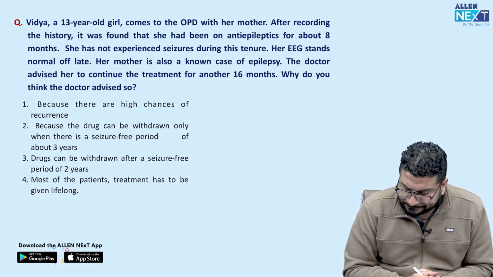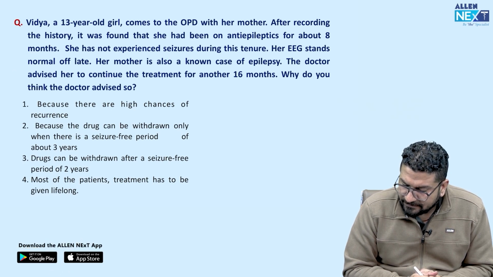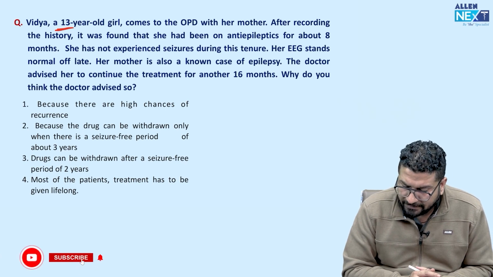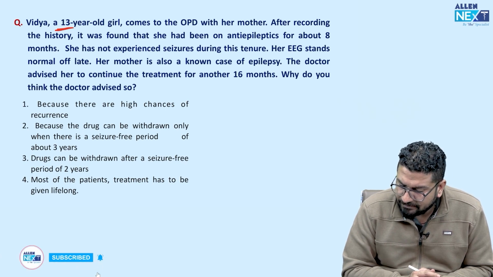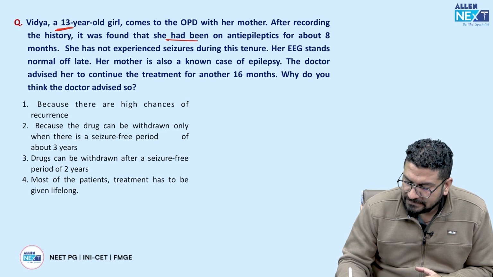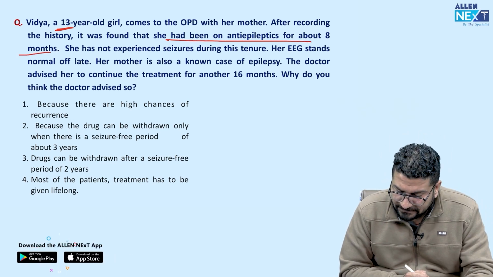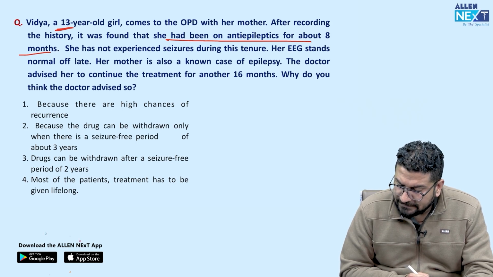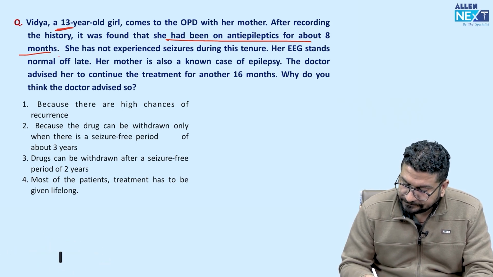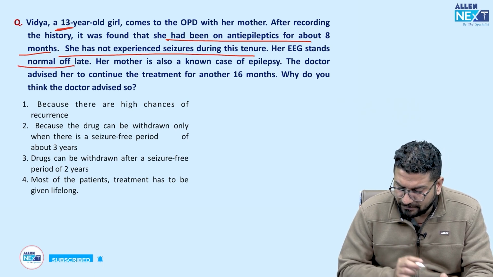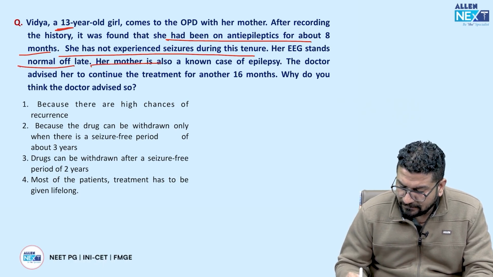अगला देखते हैं. Vidya, a 13-year-old girl comes to OPD with her mother. 13 साल की बच्ची है, मम्मी के साथ आई. After recording the history, it was found she had been on anti-epileptics for about 8 months. So 8 months she is taking anti-epileptic drugs. She has not experienced seizure during this tenure. अभी सीजर नहीं आया 8 महीने से. Her EEG turned normal of late. EEG normal हो गया. Mother is also a known case of epilepsy.